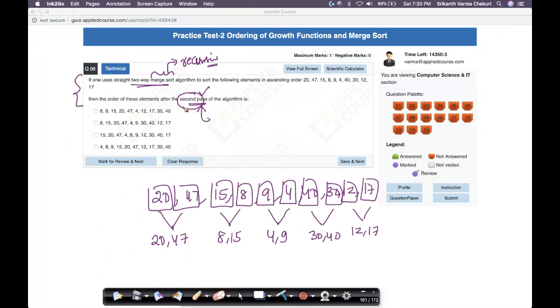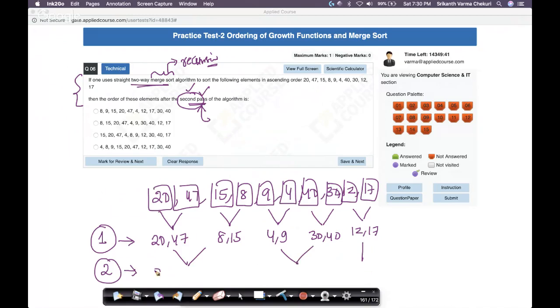So I assumed here that second pass basically means they're considering this merging as first pass. Okay, that's how I understood it to be, because there is no other way I could interpret this. So with this interpretation, I went ahead. Now if I start merging them, of course, I can merge these two, and since this is one element, I can leave it here.